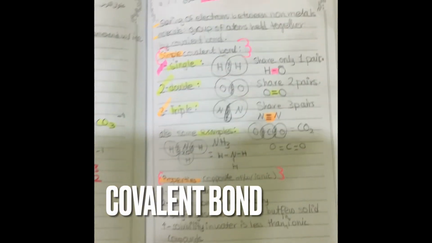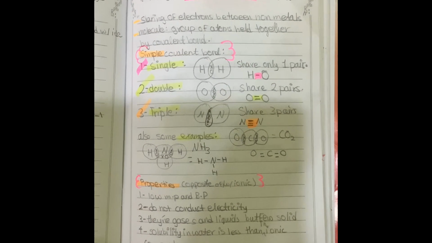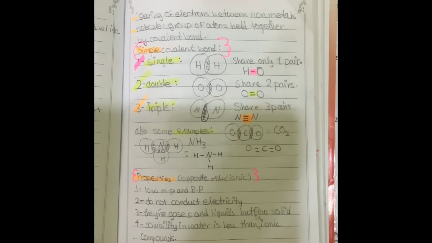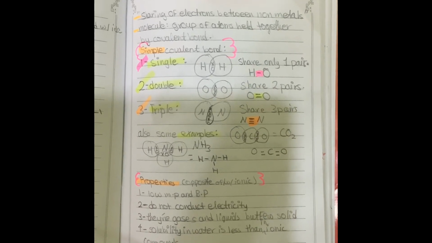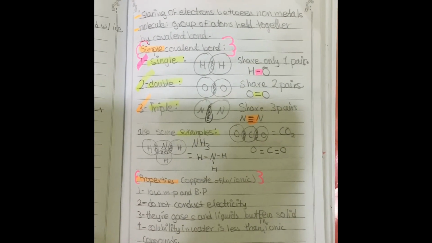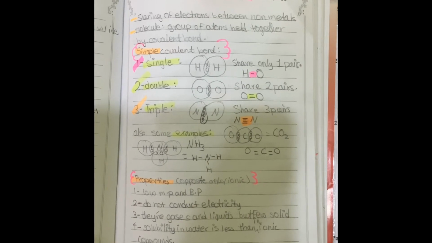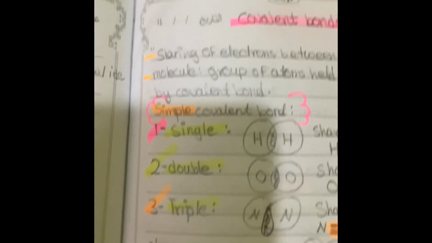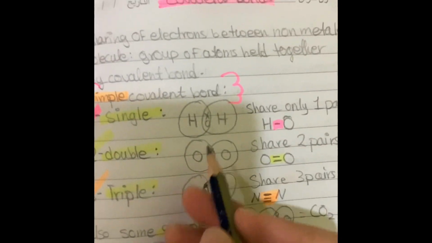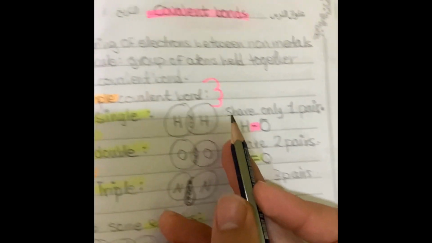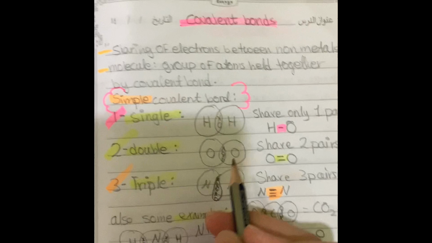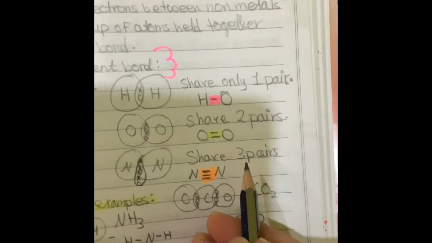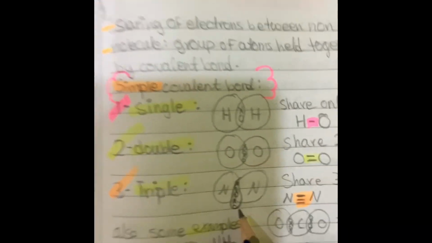Let's talk now about covalent bonds. Covalent bonds are the sharing of electrons between nonmetals. Only nonmetals. You can never find covalent bonds between metals. Only nonmetals. And a molecule is a group of atoms held together by covalent bonds. So simple covalent bond. Here's a single covalent bond where you only share 1 pair of electrons. Here's a double where you share 2 pairs, which is 4 electrons. Triple where you share 3 pairs, which is 6 electrons.